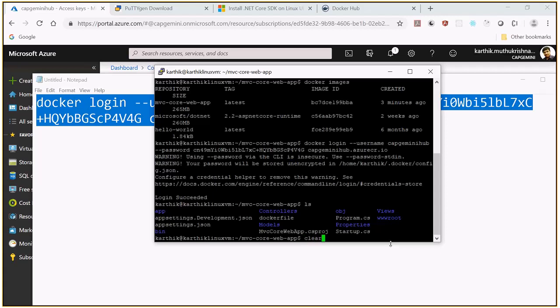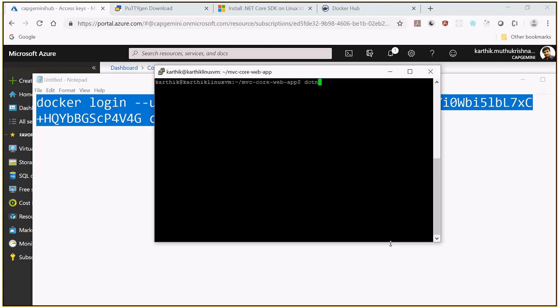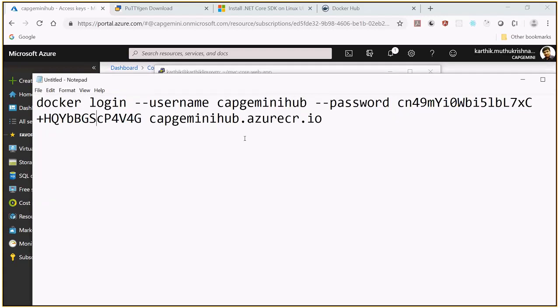Okay, Docker tag the image named mvc-core-web-app as latest, and I'm saying that I'm going to put it in capgeminihub.azurecr.io with this tagging, mvc-core-web-app version 1, something like this.